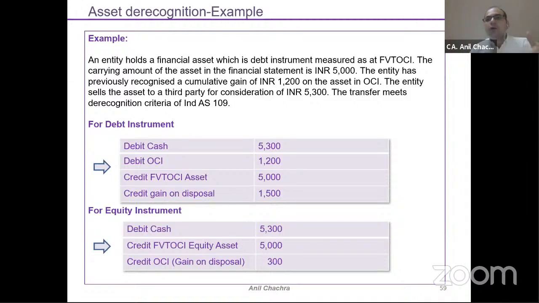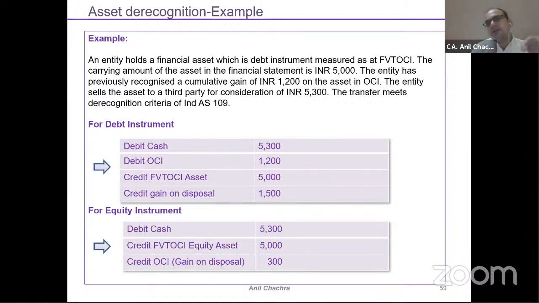How would you reclassify this OCI into the P&L? Suppose this example is related to a debt instrument. My sale consideration is 5,300. My fair valuation gain of 1,200 is parked under OCI.